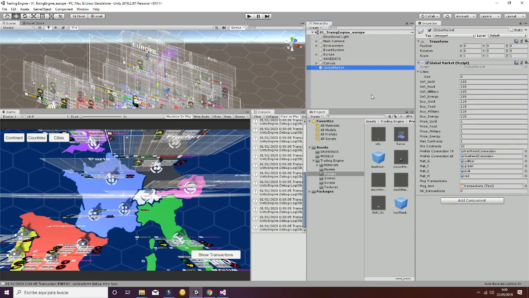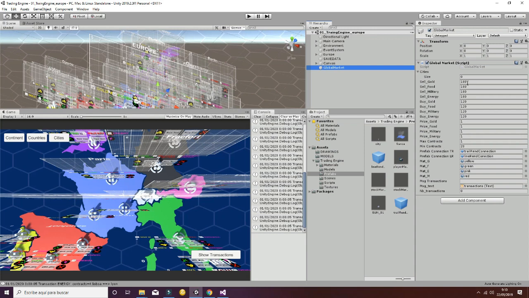Finally, we have the global market. The global market is the script that allows the interaction, and that interaction is the result of the offer and the demand of the different cities. So in this case, we have set the sell gold and the buy gold to different values, as you can see, to 180 and to 120. You can change this easily in this inspector.